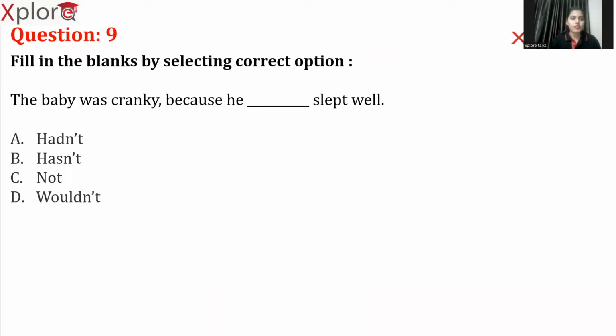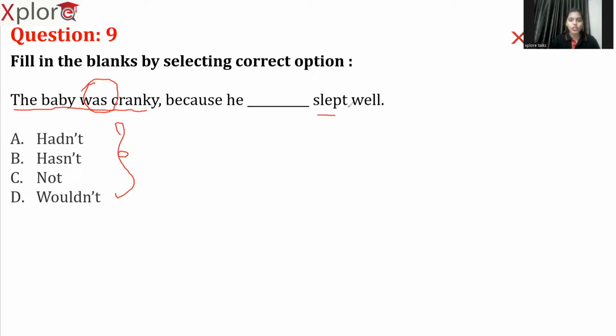So we need to fill in the blanks with the correct option given to us here. The baby was cranky because blank slept well. Had not, has not, would not. So here we need to fill this blank with the appropriate helping verb in order to satisfy the tenses rule. So now here, the baby was cranky. So what do you understand by this first half of the sentence? The term was is suggesting to us that the sentence is in past tense, right?